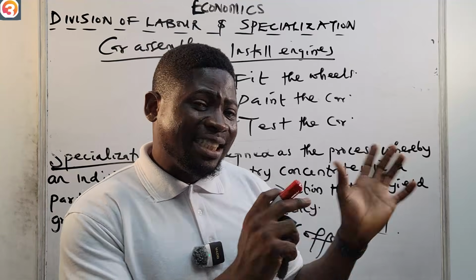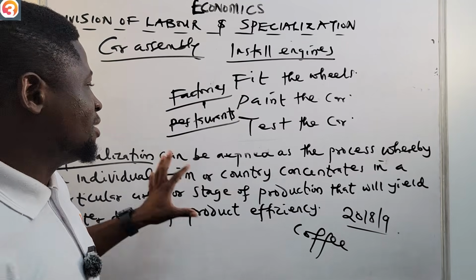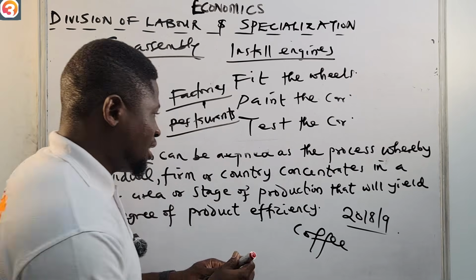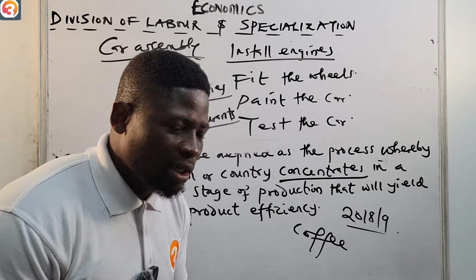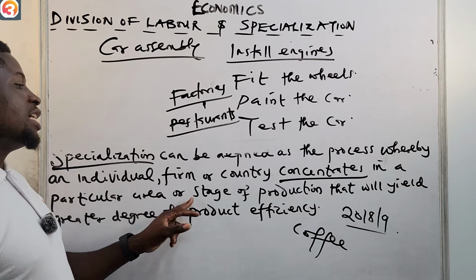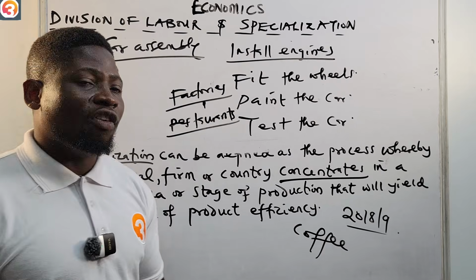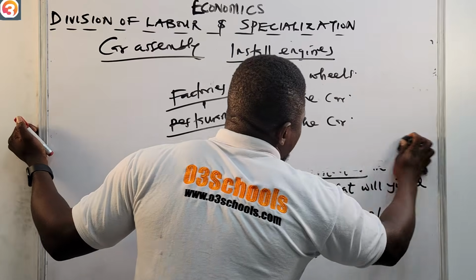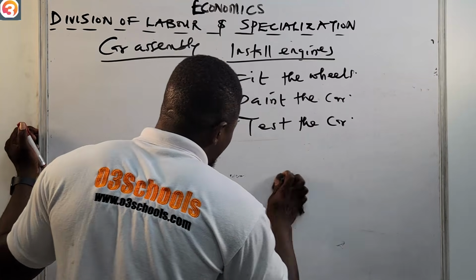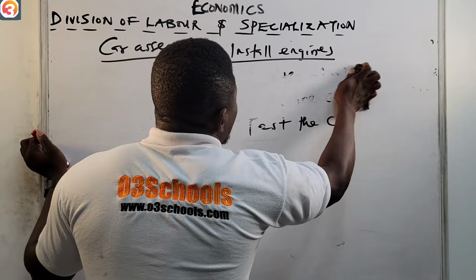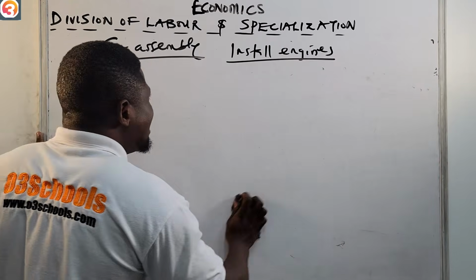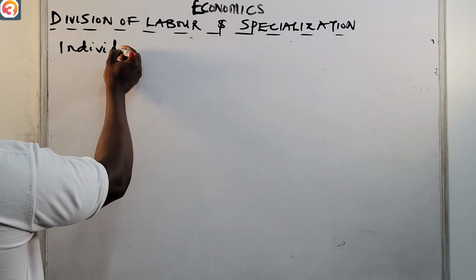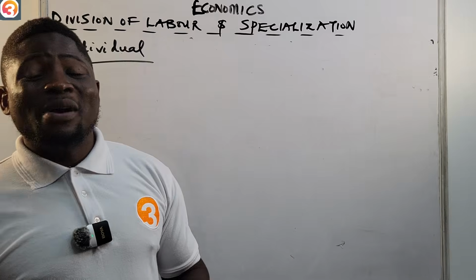That will take us to the types of specialization that we have, all right? But understand that specialization is defined as the process whereby an individual, firm, or country concentrates, that's the key word, focuses in a particular area or stage of production that will yield greater degree of product efficiency. Let's quickly see the types of specialization that we have. Please write all of this down, they are important. We have four types of specialization. Number one is individual specialization.